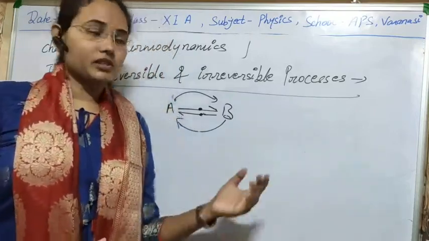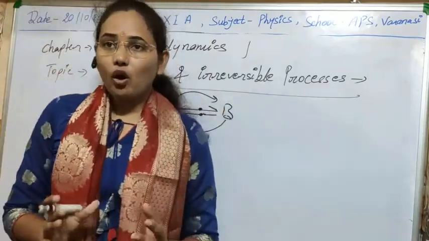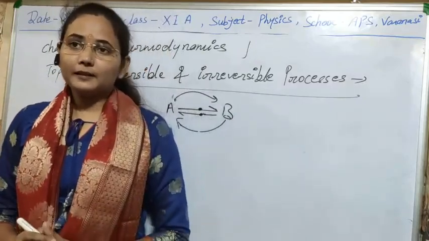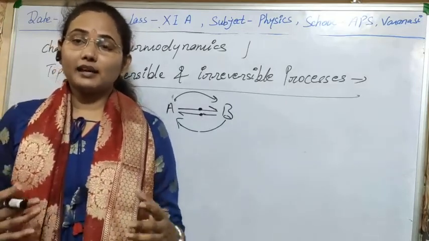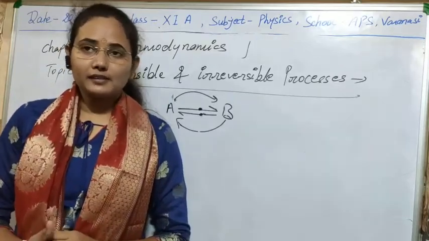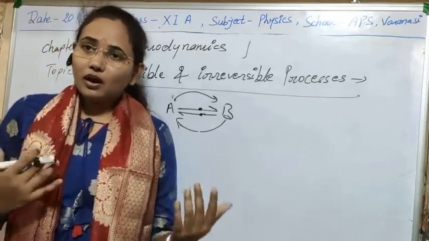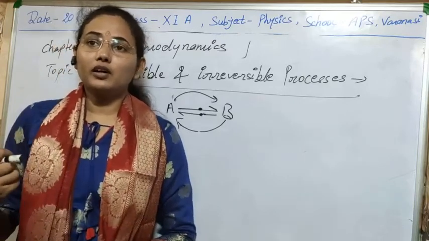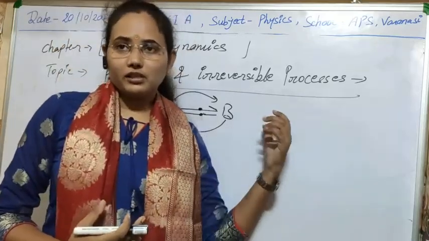Simply, the process which cannot act as reversible is called an irreversible process. In fact, all naturally spontaneous phenomena are irreversible processes, like the expansion of gas, sorry, not free expansion, the normal ordinary expansion of gas. There are so many, like rusting of iron, and all the normal processes where we are using a piston for the work or for the expansion or compression of the gas. All such types of processes are irreversible processes.